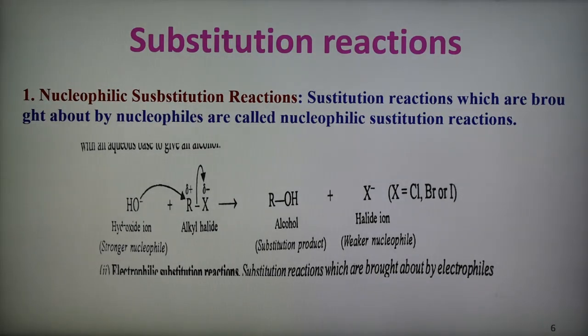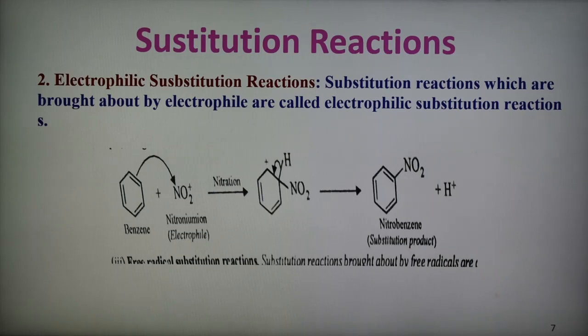The second example is number 2, electrophilic substitution reaction. Substitution reactions which are brought about by an electrophile are called electrophilic substitution reactions. Similar to nucleophilic, when the attacking group is positively charged, or a reagent capable of accepting electrons, or an electrophilic reagent is involved in the reaction, then such a reaction is known as electrophilic substitution reaction, and it is denoted by the symbol SE.